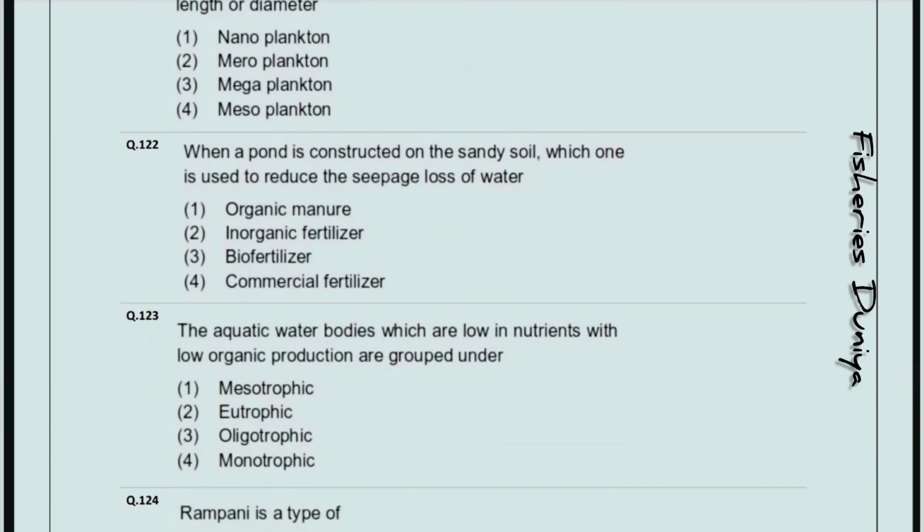Next question, when a pond is constructed on the sandy soil, which one is used to reduce the seepage loss of water? So the correct answer is option number 1, organic manure. The aquatic water bodies which are low in nutrients with the low organic production are grouped under. So the correct answer is option number 3, oligotrophic.